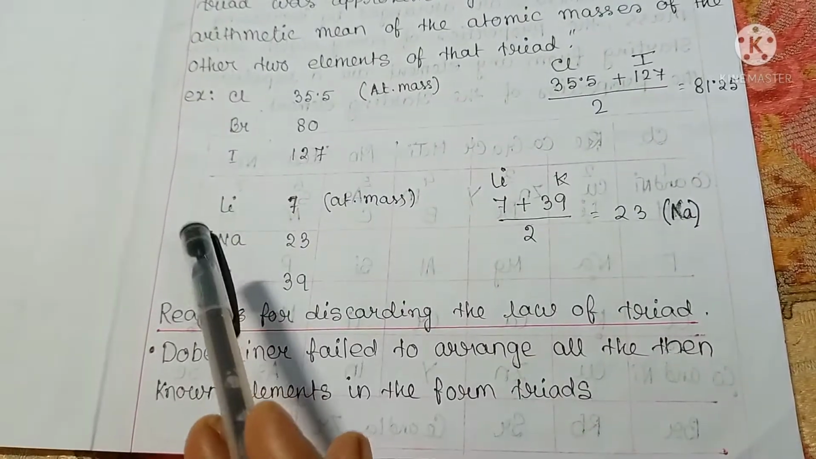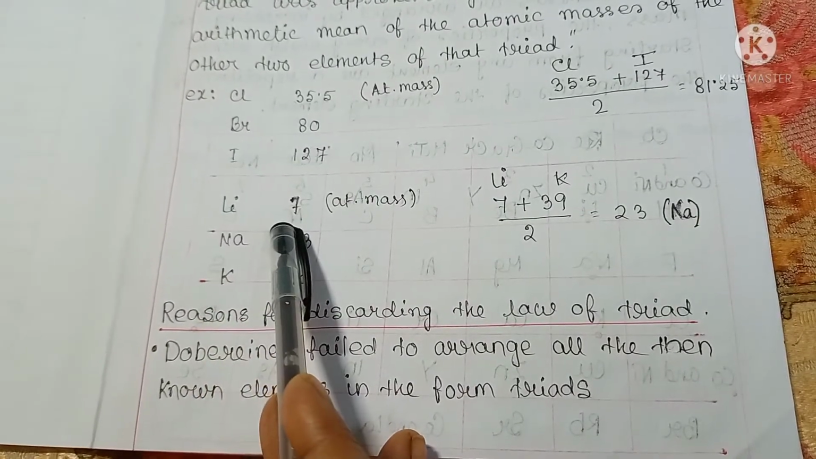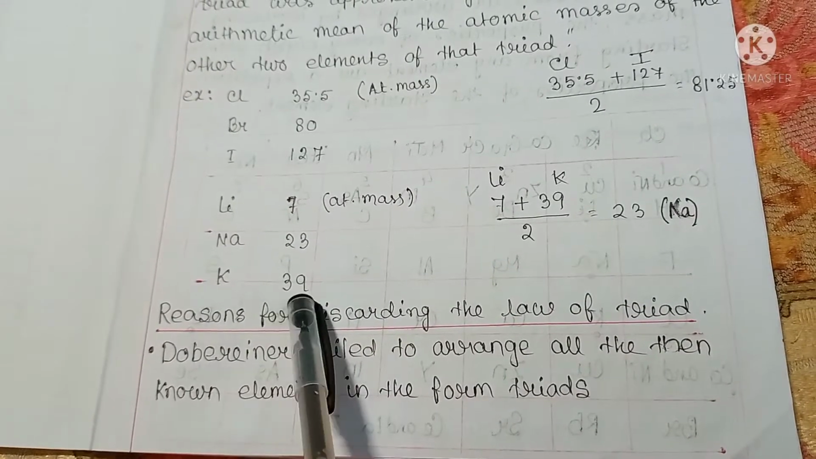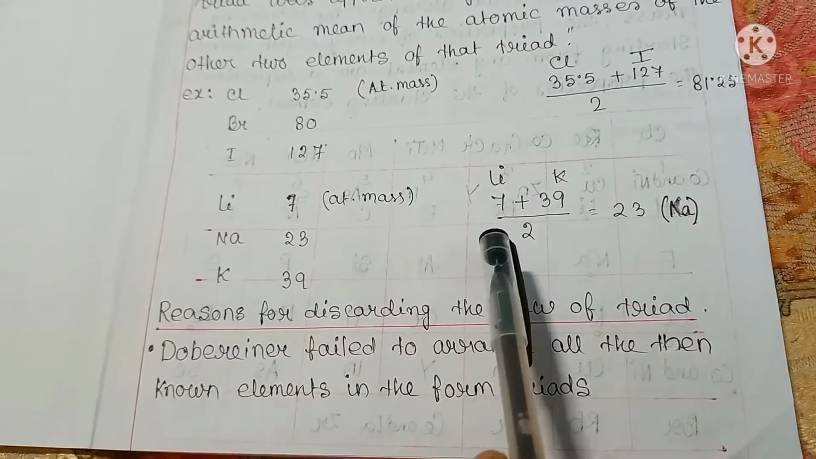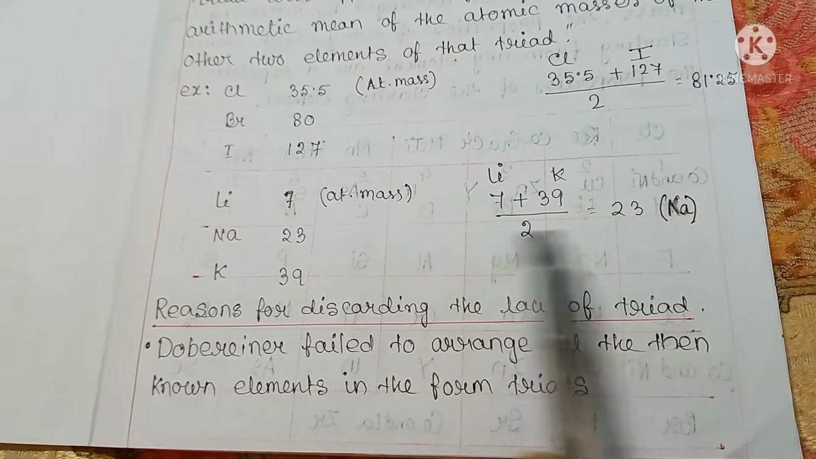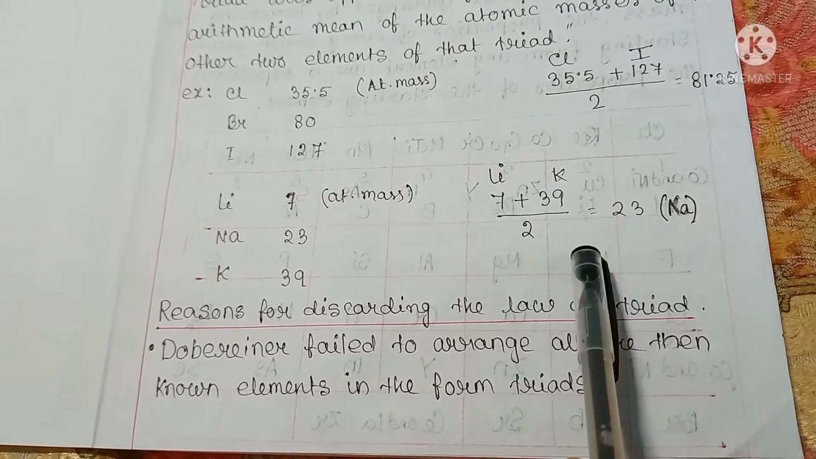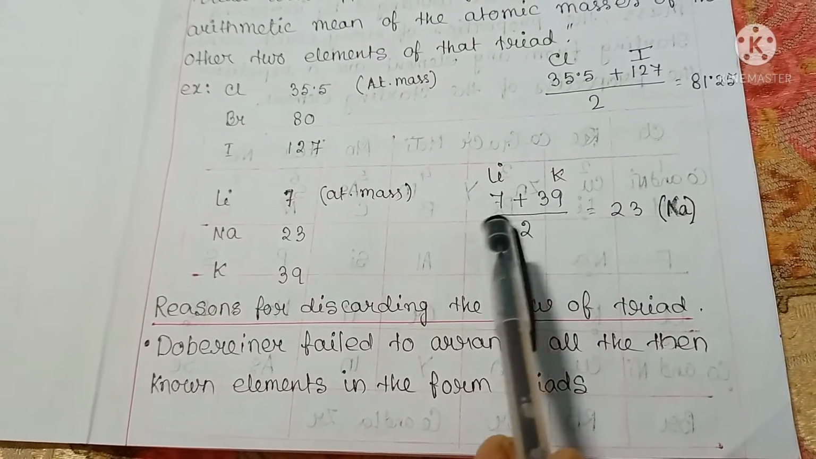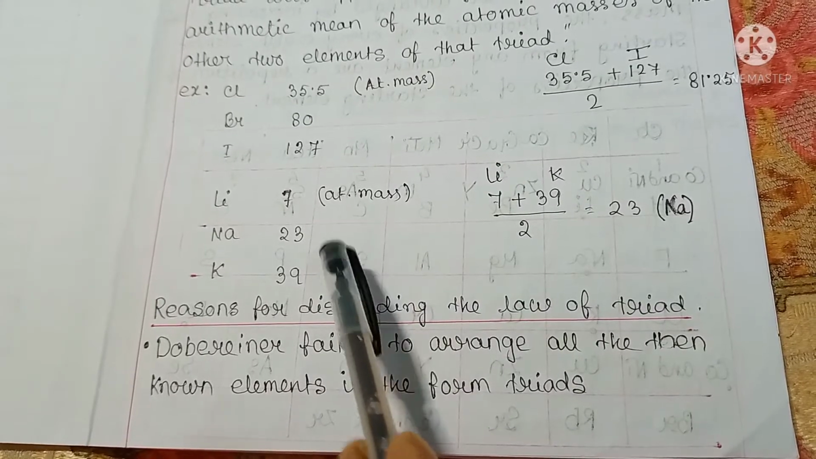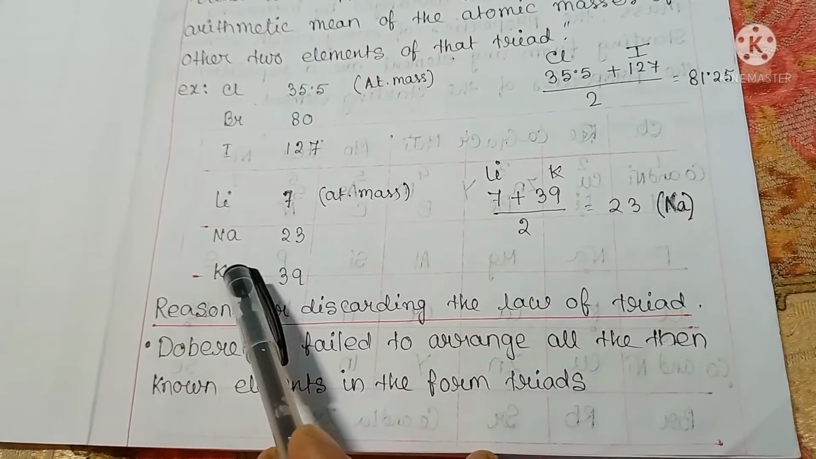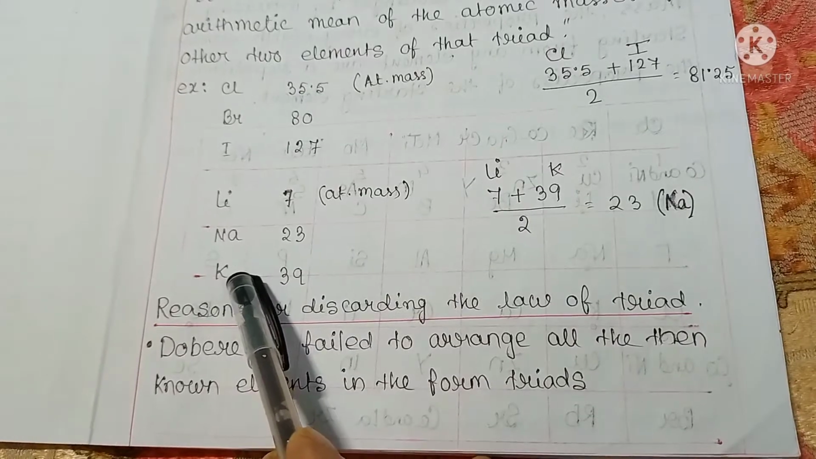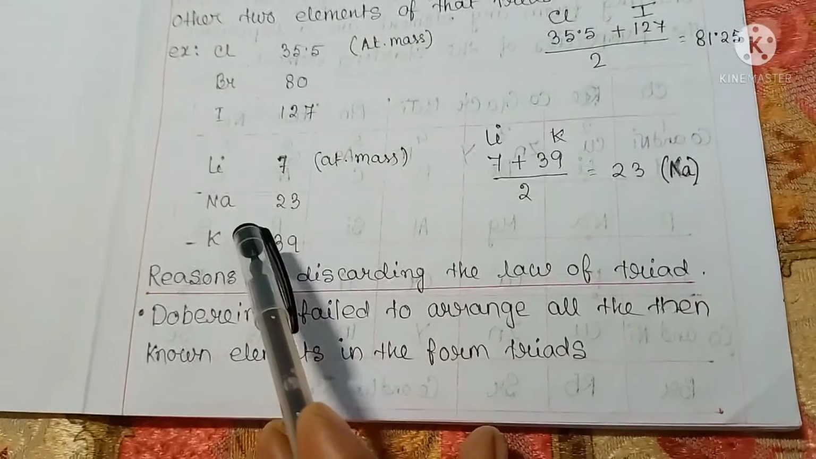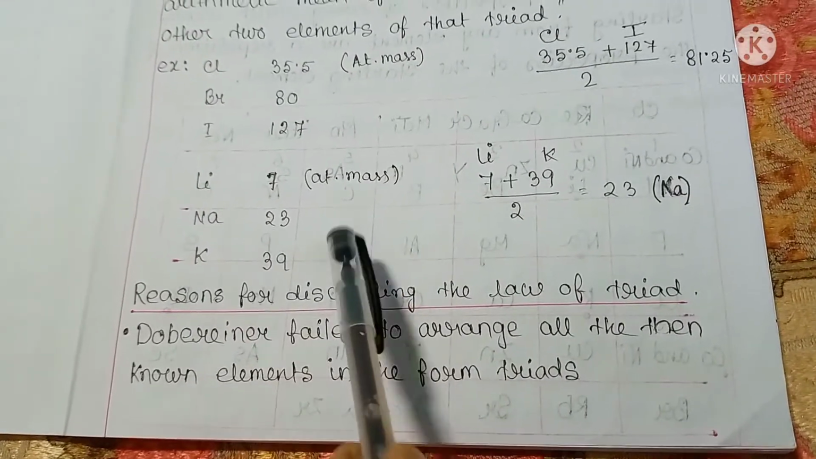See another example. Lithium, atomic mass 7, sodium, atomic mass 23, and potassium, atomic mass 39. The atomic mass of sodium is equal to the average atomic mass of lithium and potassium, and their properties are also the same. All are metals. Each has an oxide that is alkaline in nature, and each has valency 1. So they also form a triad.